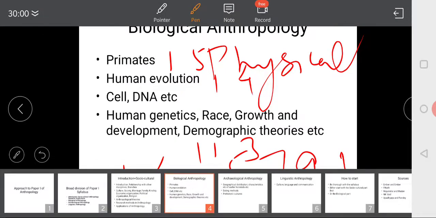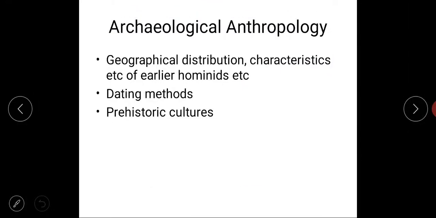Now let's move on to the next. The next one is archaeological anthropology. Archaeological anthropology is not a large part of the syllabus. It contains very few topics, like 1.6. 1.6 is phylogenetic status, characteristics and geographical distribution of the following. The following means the names which are given to you in the syllabus. Those are various hominids.